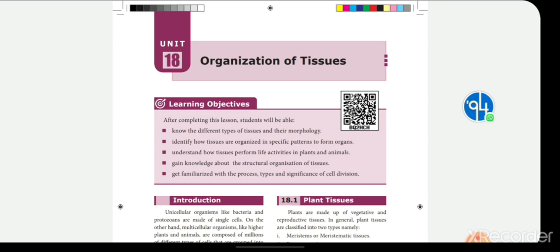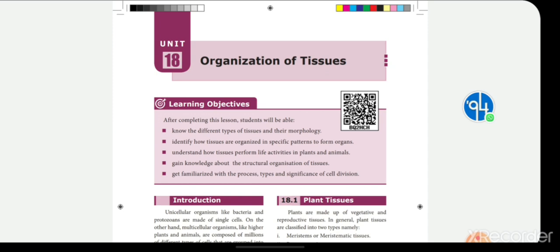Plant tissues are divided into two main categories. Have it in your mind, two main categories. One is meristematic tissue, another one is permanent tissue. These are the two main tissue systems seen in plants.